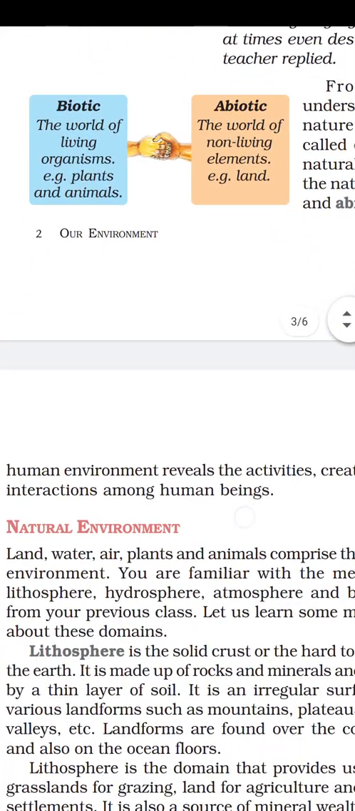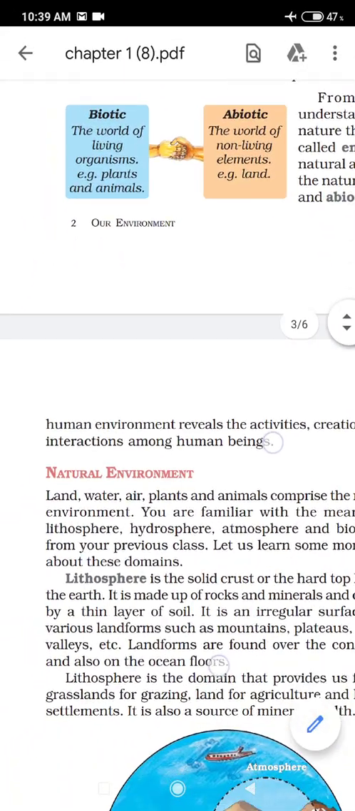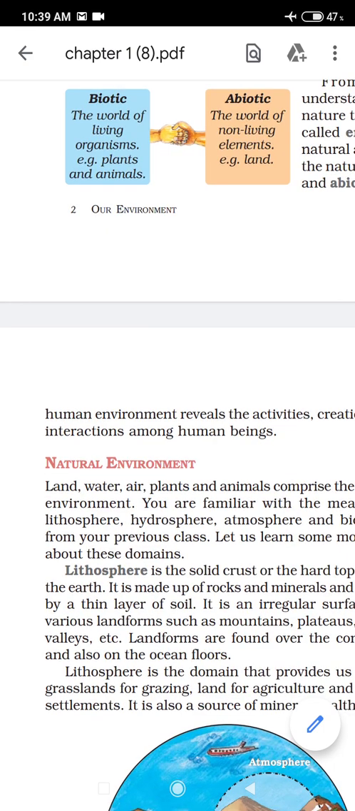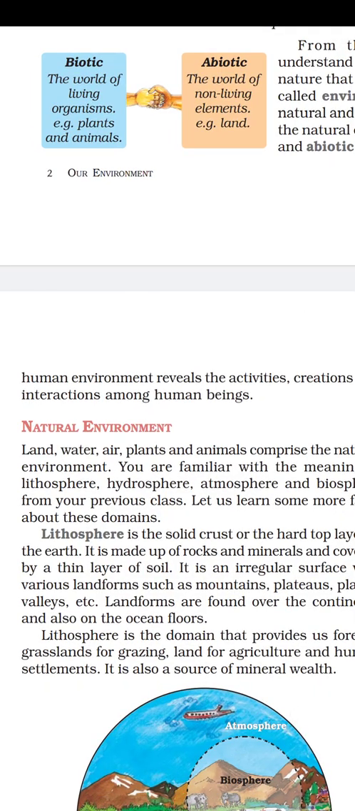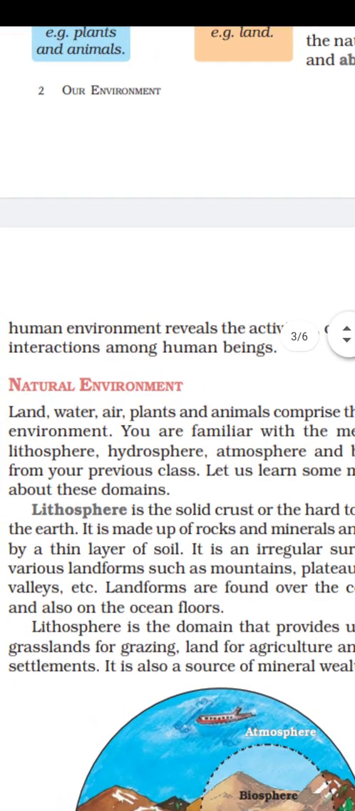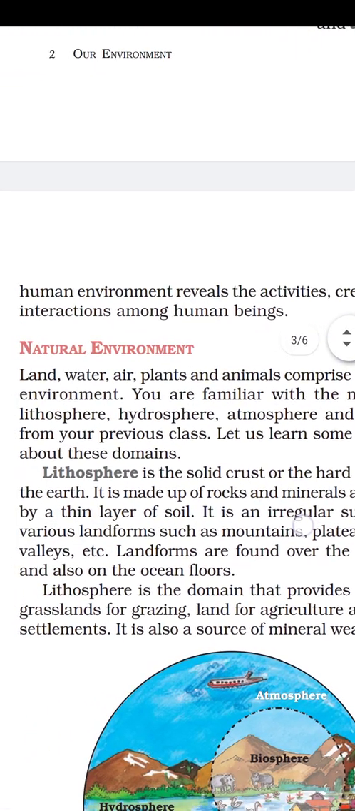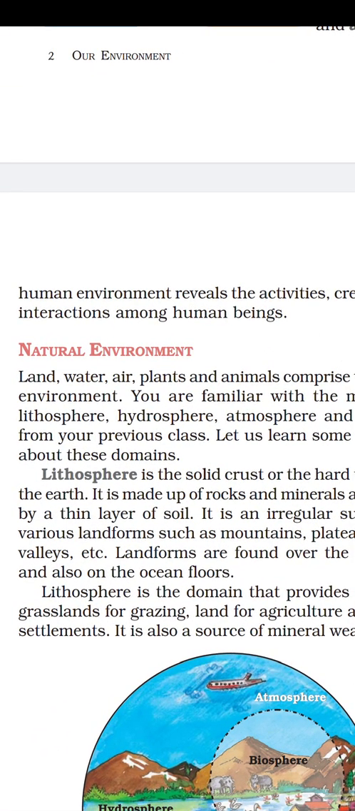Also, in the previous class we discussed the three elements which make up the natural environment. They are the lithosphere, the hydrosphere, and the atmosphere. When these three elements of the earth interact with each other, they form the biosphere. So the biosphere is a narrow zone, children, where all the life forms exist.